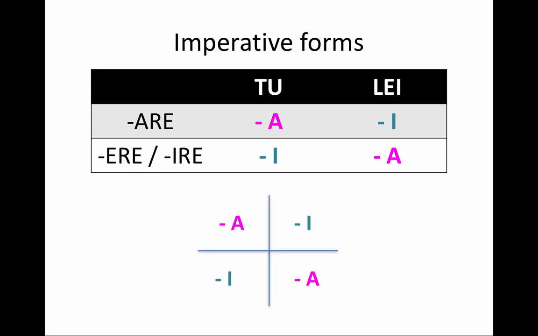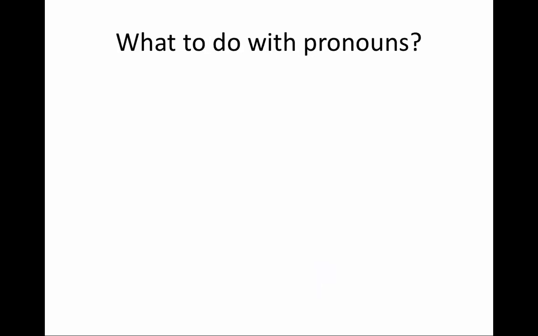If you were to draw a simple little diagram, this is what it would look like. And this is what I used when I first started learning Italian to remind me of the imperative forms. I would just draw this. So on the first line, I have -are verbs, informal, formal, and on the bottom line I have -ere and -ire verbs, informal, formal. That's it. That's all you need to know. Just draw this little diagram and you'll know all the verb endings.